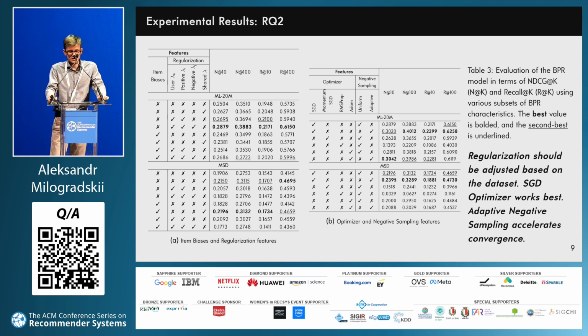Table A shows that the best results on the MovieLens 20M dataset are achieved using the model without item biases and with 3-factor regularization, just like in the original paper. In contrast, on the MSD dataset, the model with 1-factor regularization performs best. This finding suggests that the BPR regularization should be adjusted based on the dataset.